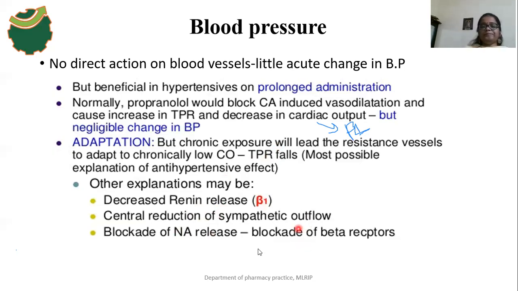So the propranolol effect on blood pressure is that it decreases the blood pressure, due to decreased release of renin, central reduction of sympathetic outflow, and blockade of noradrenaline release.